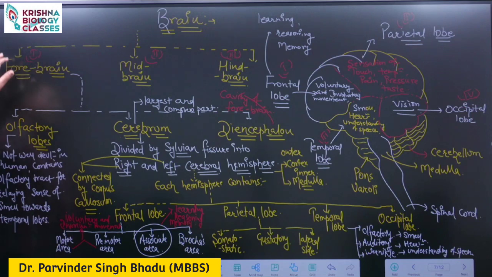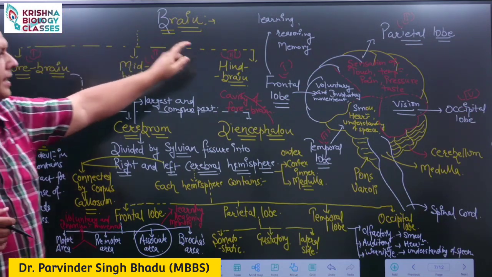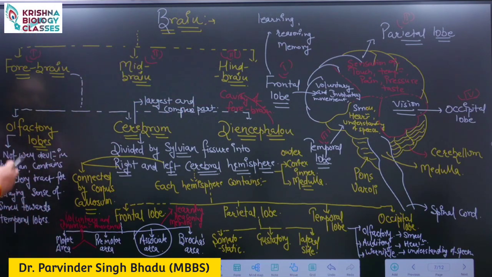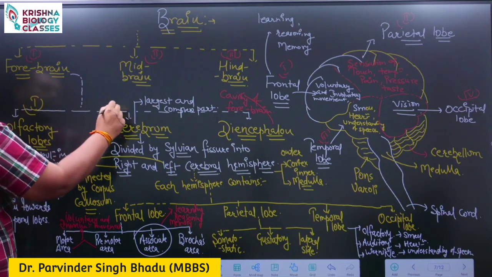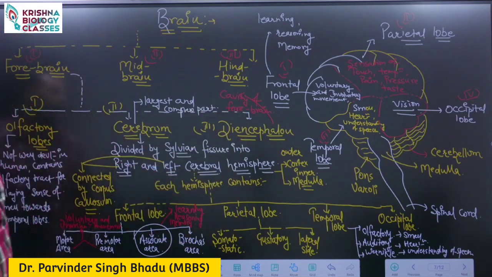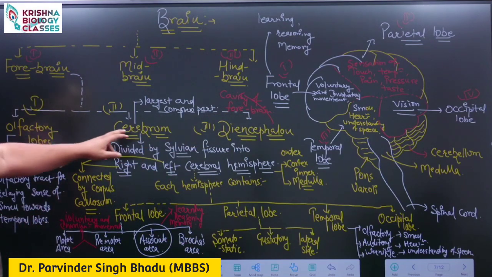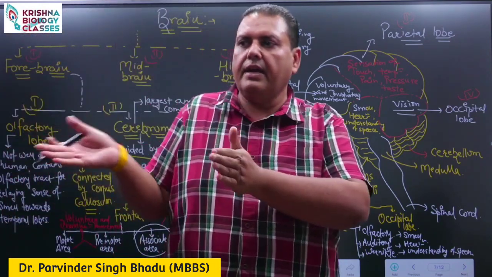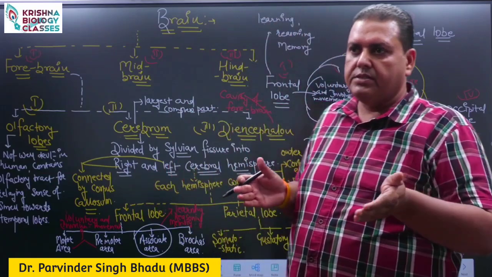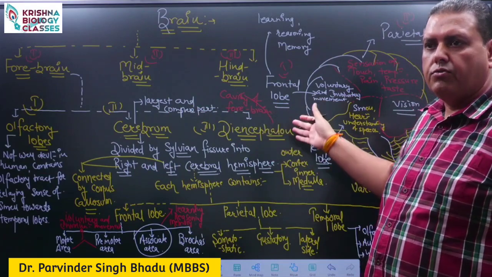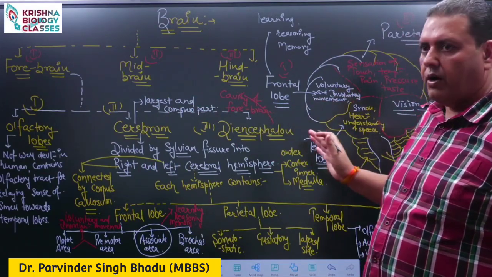So we are discussing the internal structure of the brain. We divide it into three parts: forebrain, midbrain and hindbrain. The forebrain is further divided into three regions: the olfactory lobes, cerebrum and diencephalon. The cavity of the forebrain is diencephalon. The largest part is cerebrum. It is divided by the sylvian fissure into right cerebral hemisphere and left cerebral hemisphere. Right controls the functions of the left side of our body and left controls the functions of the right side of our body.